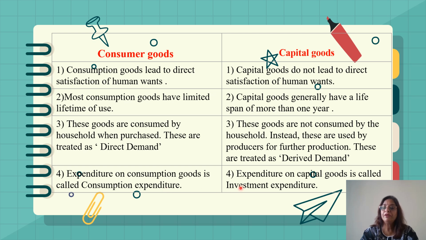But when the producer purchases capital goods, it is known as investment expenditure. And when we add both the expenditures, we get the final expenditure of the economy. That means there are two types of consumers which demand final goods, like consumers as well as the producers.